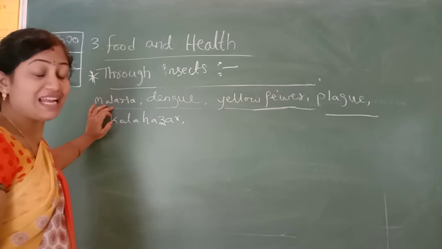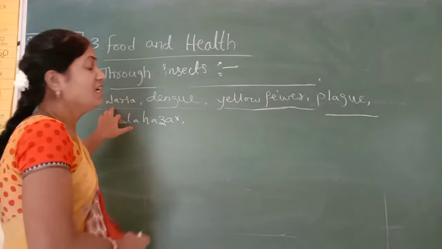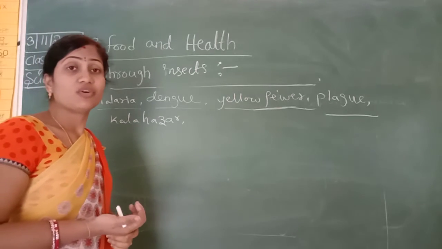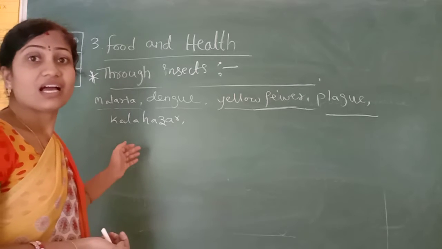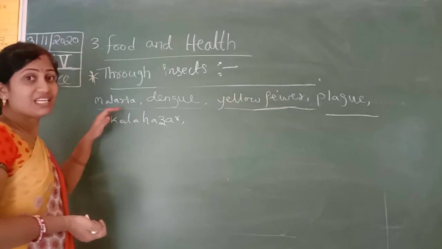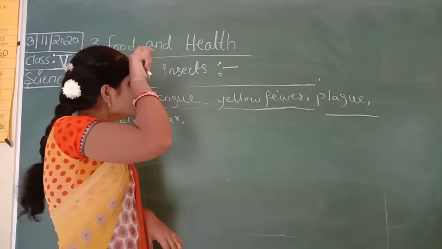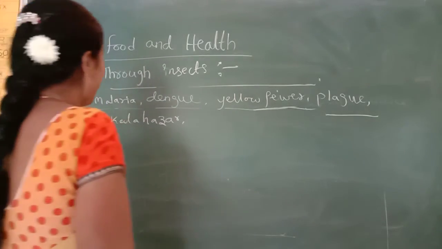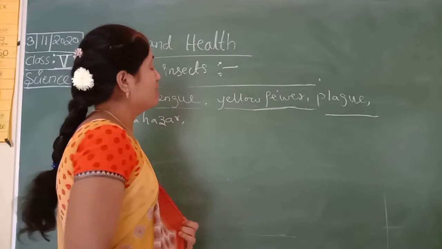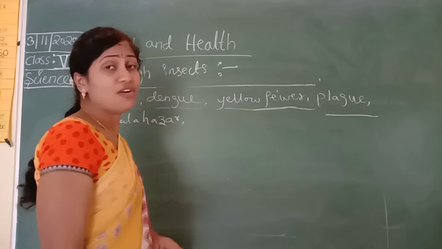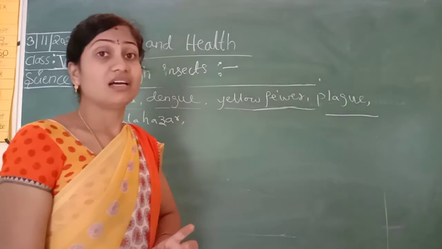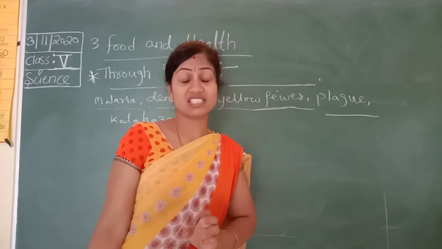Like mosquitoes, especially the female Anopheles mosquito only, it causes malaria disease. Dengue is also caused by the Aedes mosquito. Yellow fever is also caused by flies. Plague means it is caused by the bites of rats. Rat bites cause this type of plague disease.